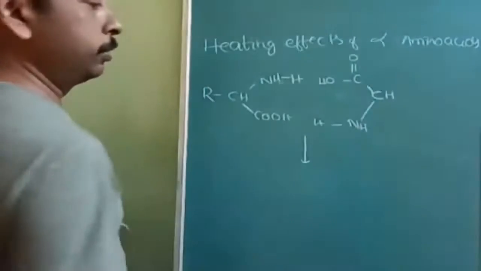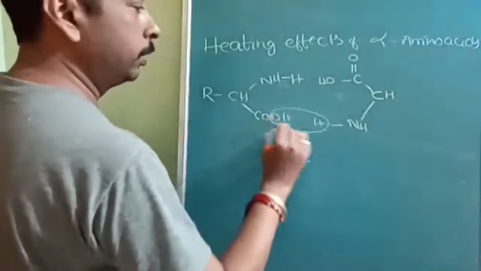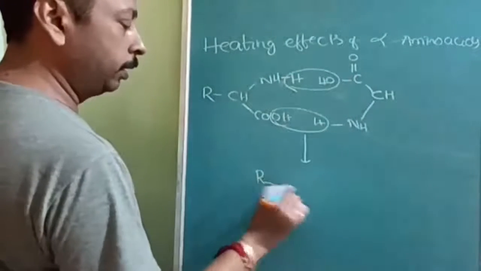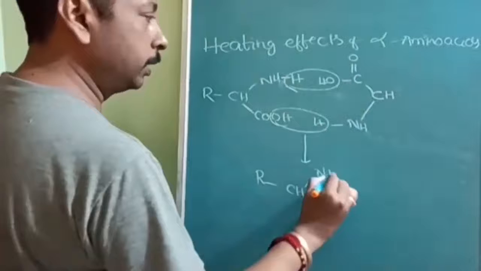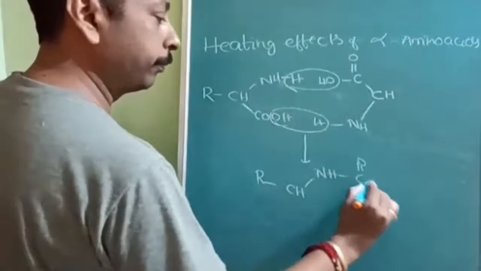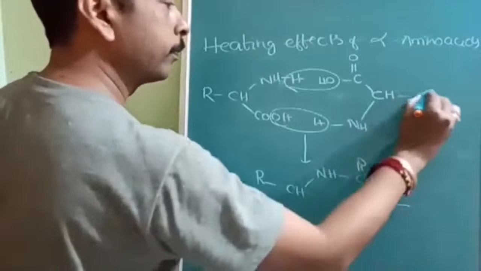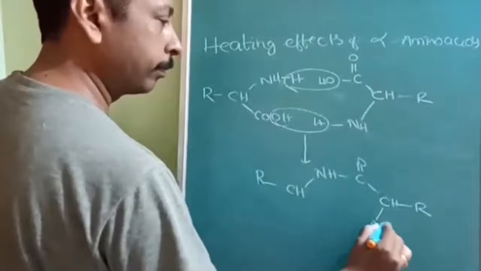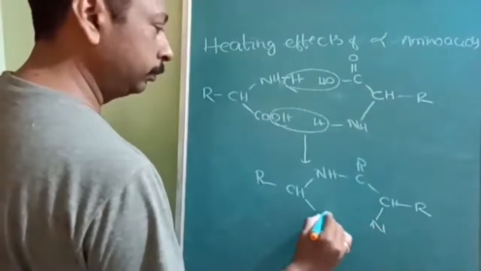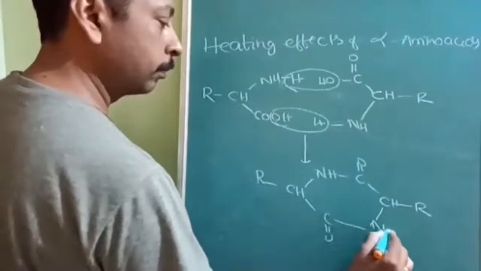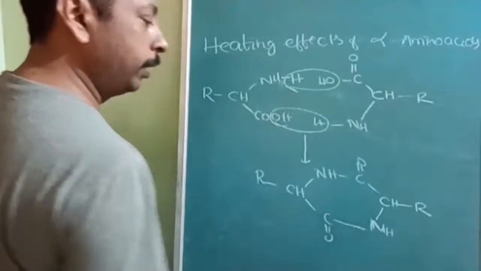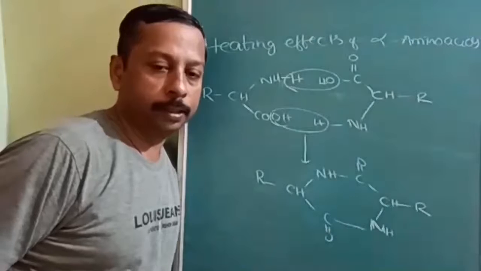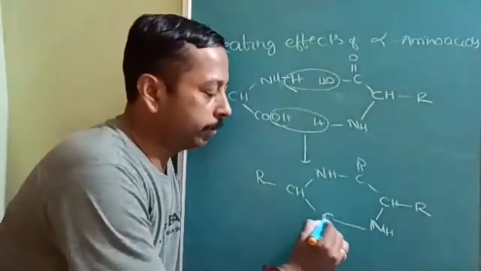Okay, now it should strike into your mind: H and OH, H and OH. So the product will be a 6-membered ring. A 6-membered ring is considered the most stable structure. Okay, now identify the chiral centers in this one. How many chiral centers are there? Very good, cyclic diamide.